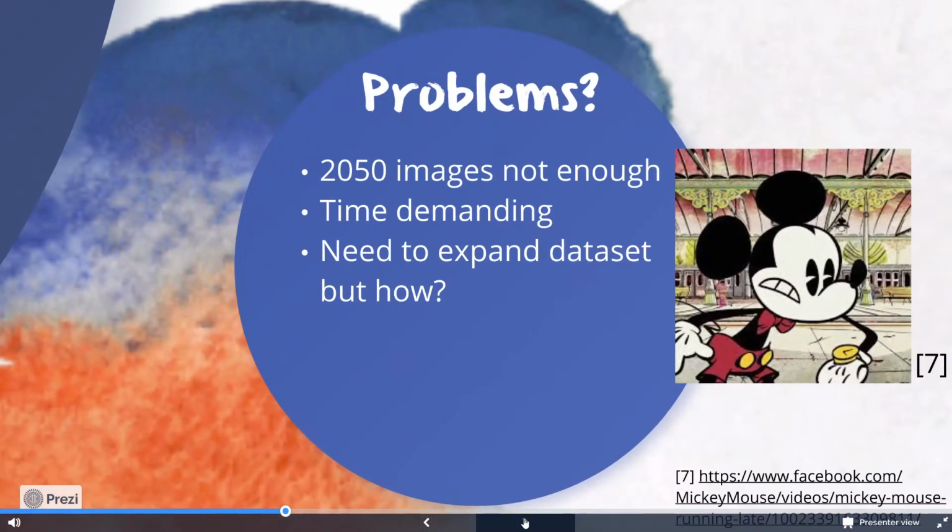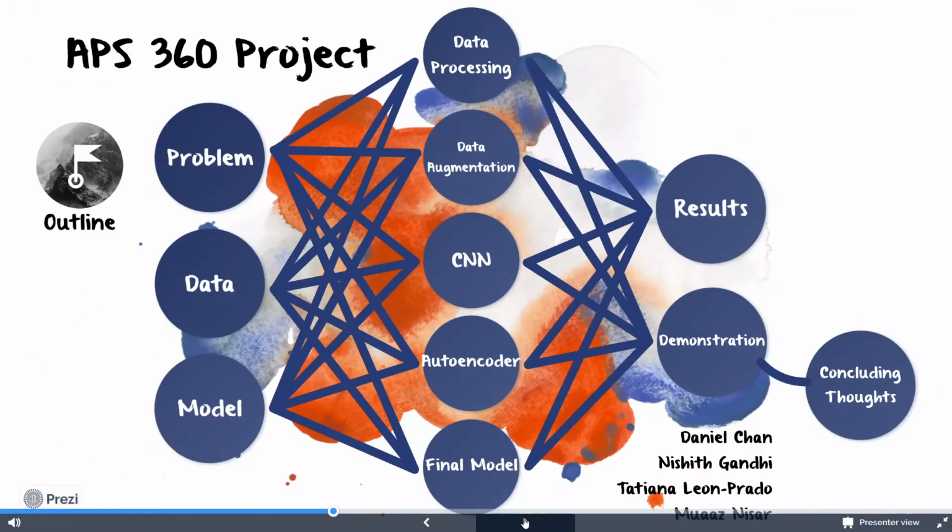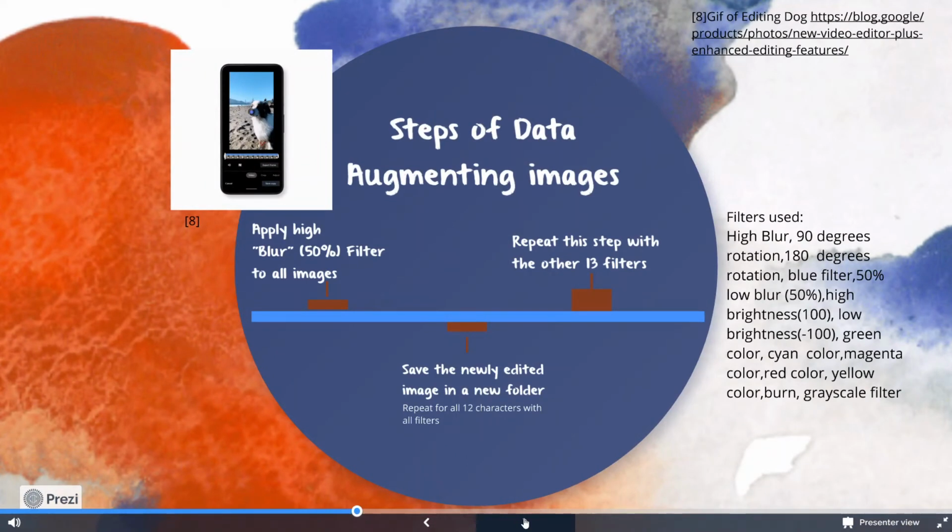However, 250 pictures was too little for the model to properly learn features and get high enough accuracy for never seen data. To avoid a very time-demanding process to find new pictures, we took the route of data augmentation. We began by applying 14 different filters to create 14 new copies of every image, therefore expanding our dataset without the need to find new images and edit the size again. To mass edit the images, we used Photoscape X, a photo editing software that enables you to batch edit, fix, and enhance photos.